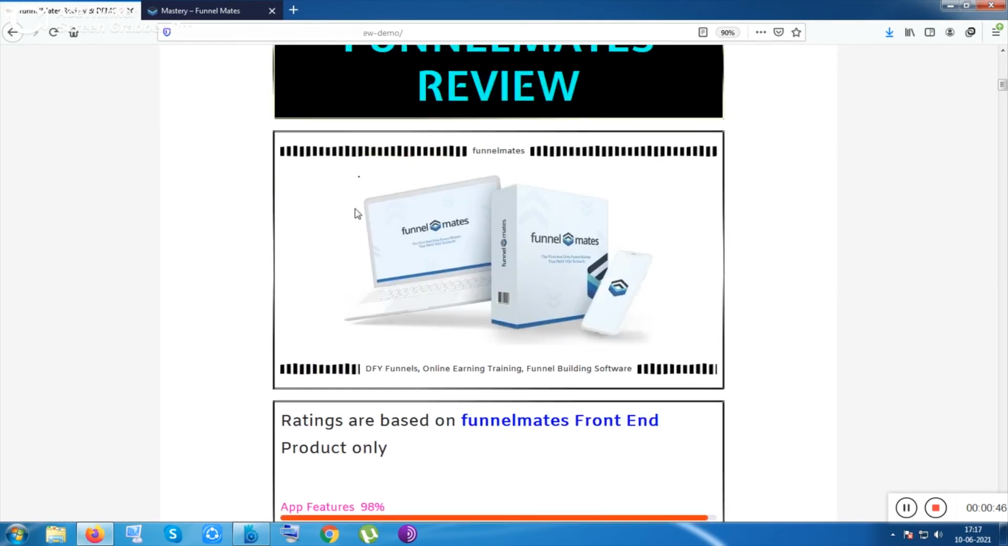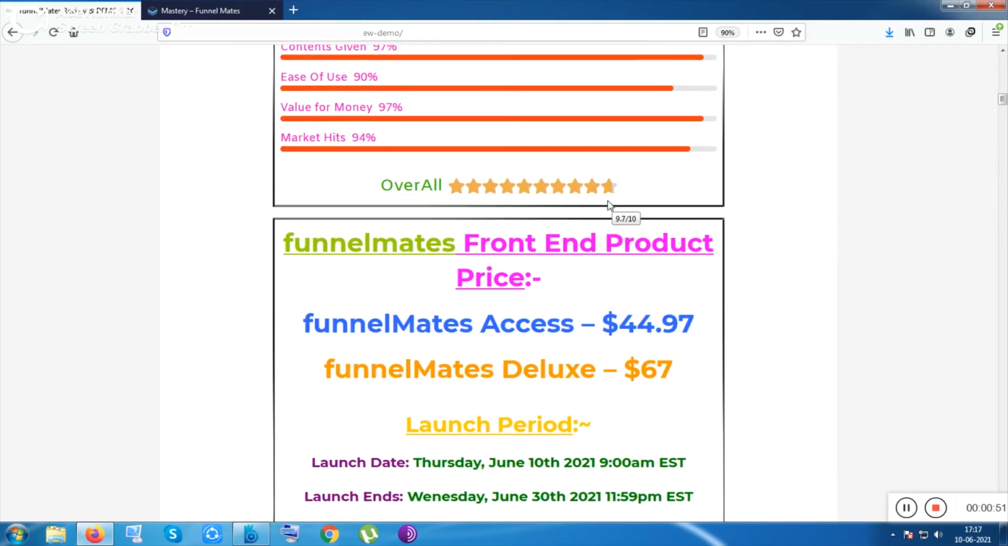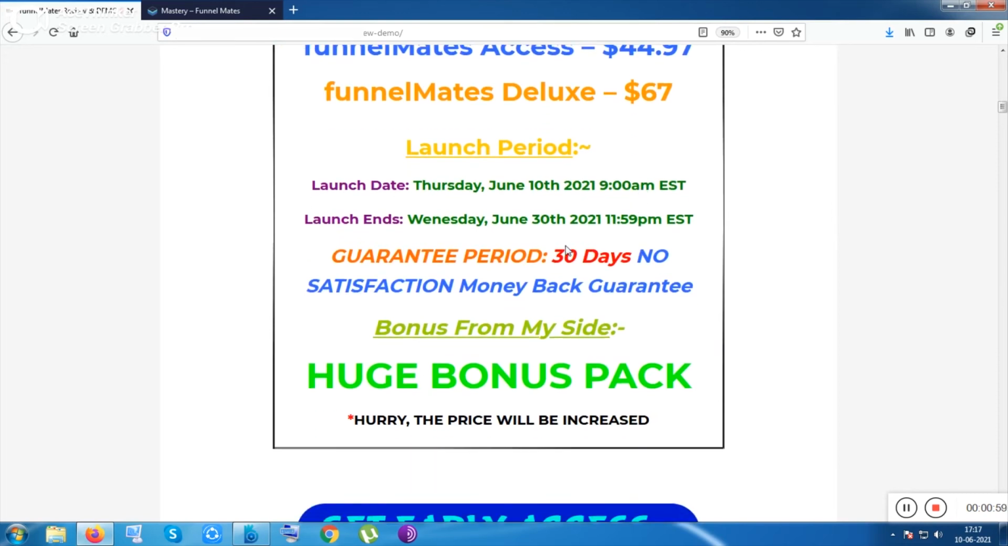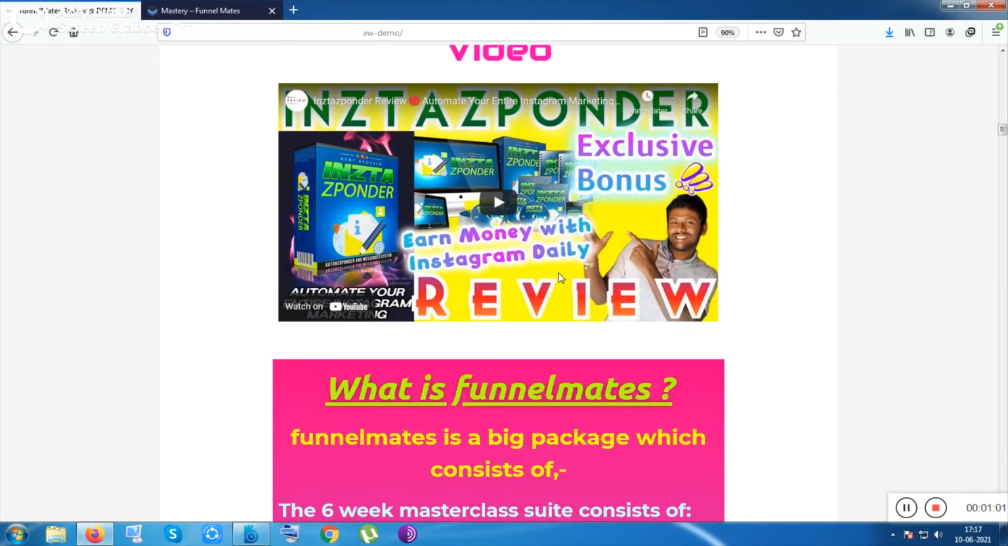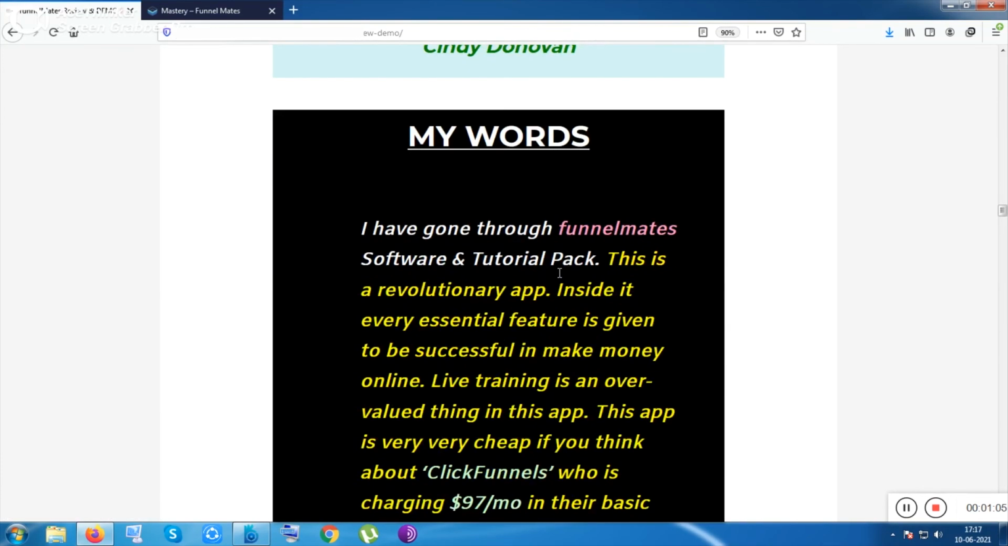The rating of this tool is also outstanding, 9.7 out of 10. The product is relaunching on the 10th of June at 9 a.m. EST, a beautiful New York morning. A 30-day no-questions-asked money back guarantee is available. These are also the descriptions about this tool, you can go through them if you want to.